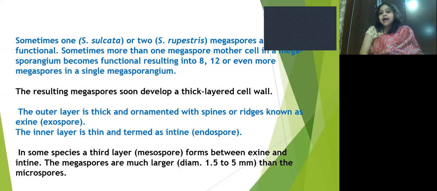The resulting megaspores soon develop a thick layered cell wall. The outer layer is ornamented here also with spines and ridges, that is the exine layer, and the inner thin layer is the intine, which is known as endospore. In some species, a third layer, the mesospore, forms between exine and intine also, and megaspores are much larger, with a diameter of 1.5 to 5 millimeters.